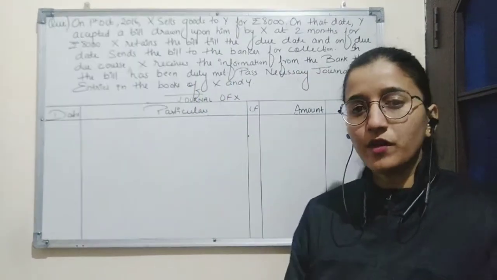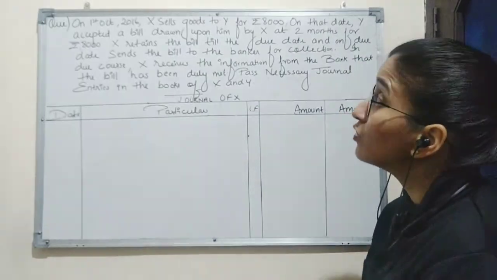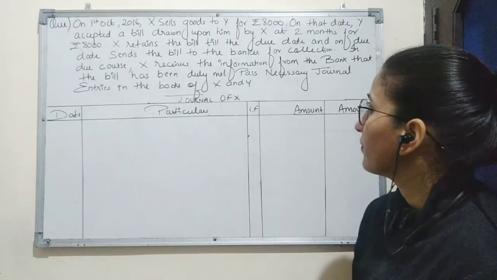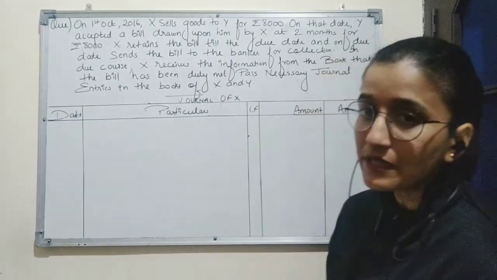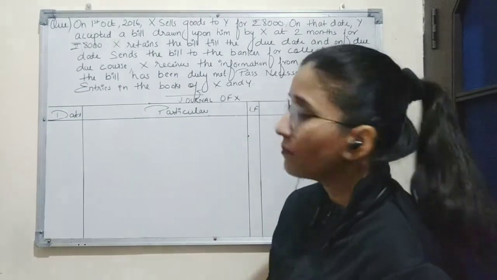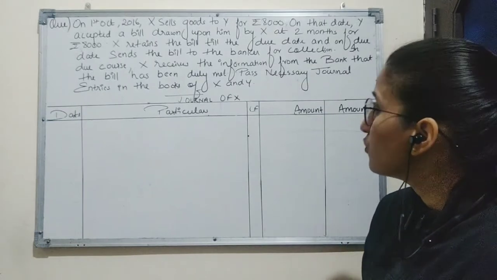So according to the question, in the year 2016 on 1st October, X sells goods to Y, which means X is a drawer and Y is a drawee, and he sells the goods for rupees 8,000. Then on the same date, Y accepted a bill which was drawn by X for the duration of 2 months.